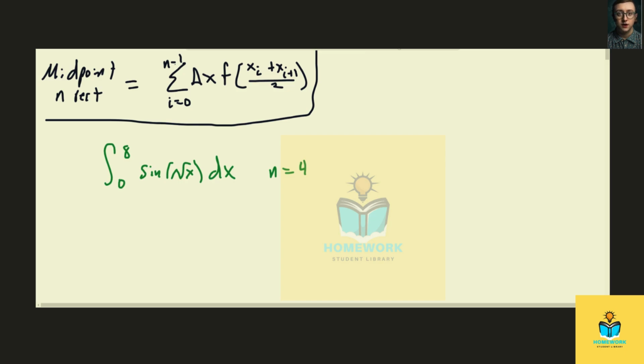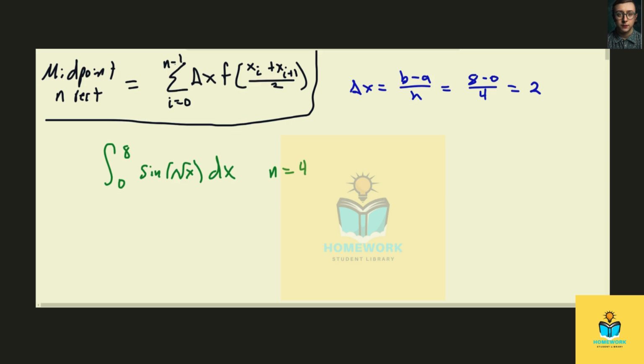If we want to use the midpoint formula for this, all we really need to do is first find our delta x. Remember, delta x is supposed to be (b minus a) over n. Our b in this case is 8, our a is 0, and the number of rectangles we want is 4, so that's going to be 2.